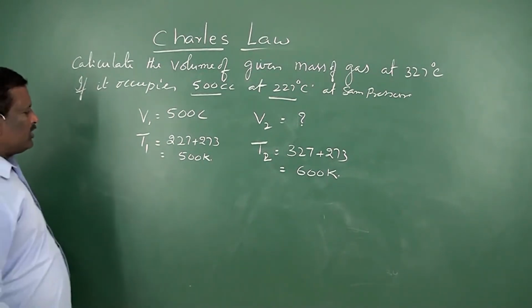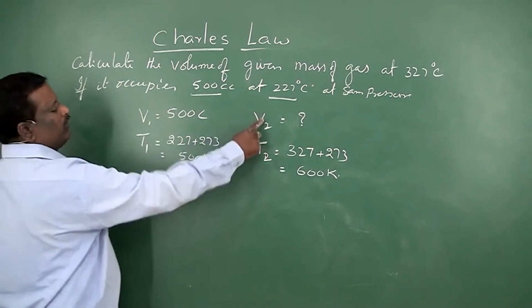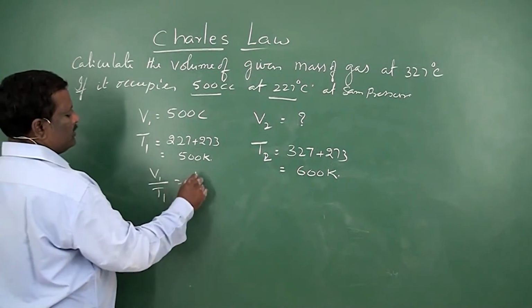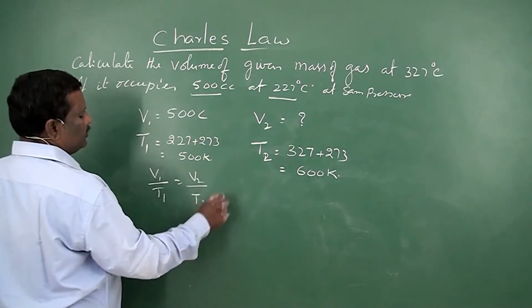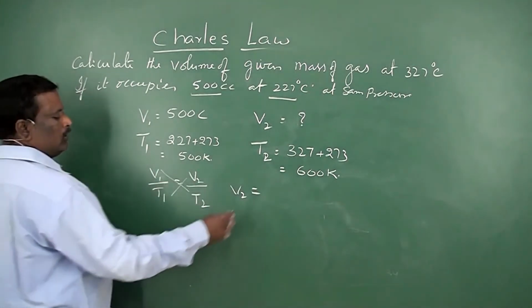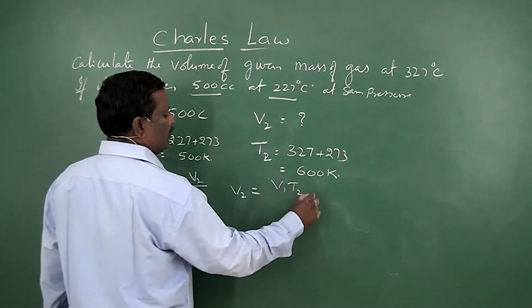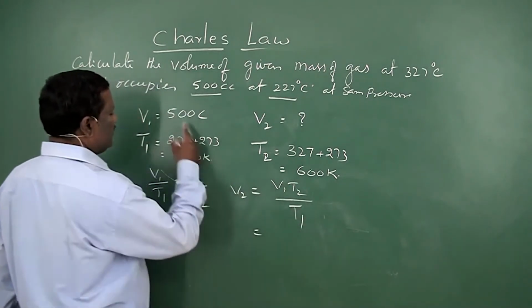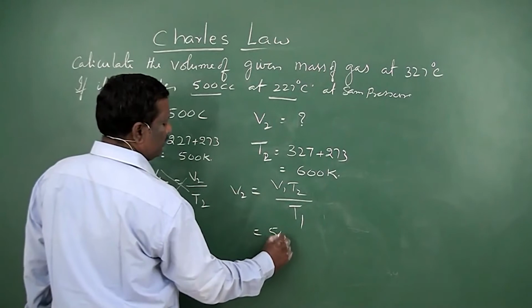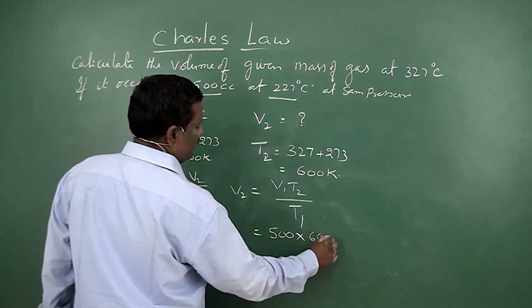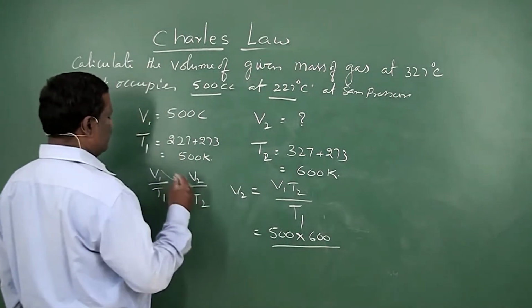So according to Charles' law, V1 by T1 is equal to V2 by T2, or V2 is equal to V1 into T2 by T1. So V1 is equal to 500, T2 is equal to 600, by T1 is equal to 500.